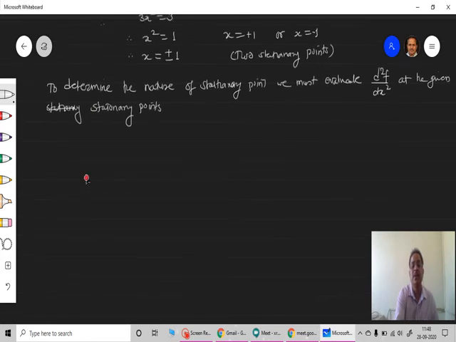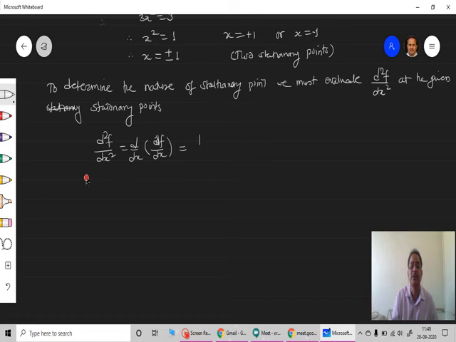So let's find the second differential. The first differential is 3x square minus 3. So therefore I'll get d square f upon dx square is equal to d by dx of df upon dx, the first differential.